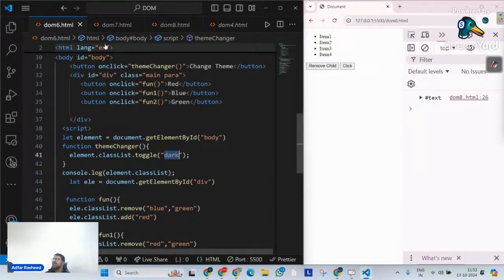So practice, and trust me, as soon as you start practicing and you practice enough, you will automatically, by default, remember all of these methods.